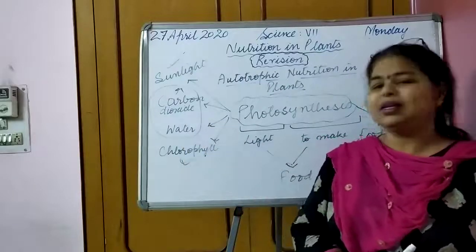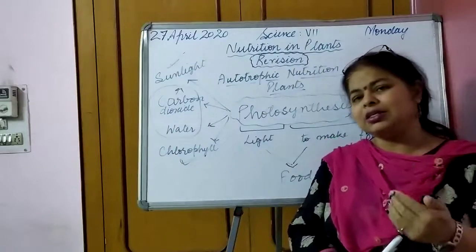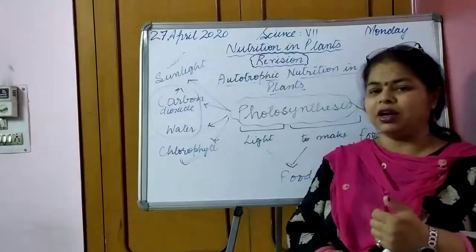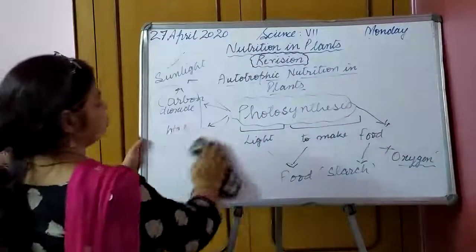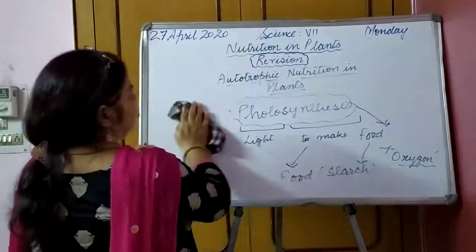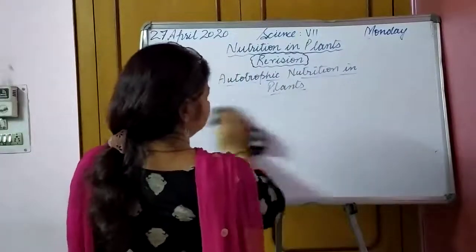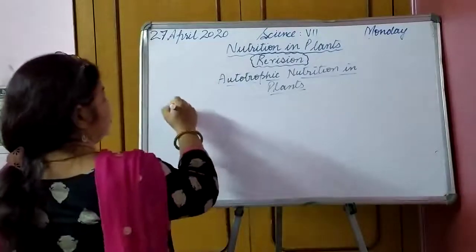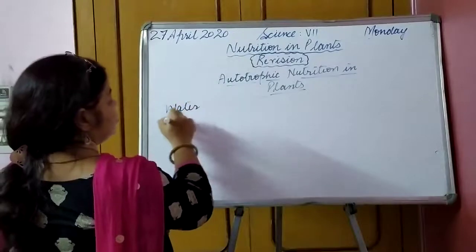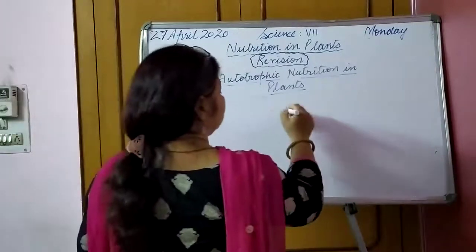Now let us come to the next thing. We are going to discuss each and everything in detail. First, let us discuss the first ingredient, that is water. From where does this water come to the plant? Water is absorbed by the roots. You have seen that roots are there.